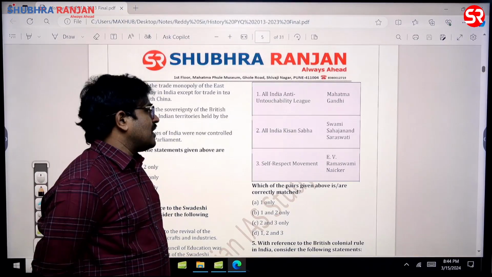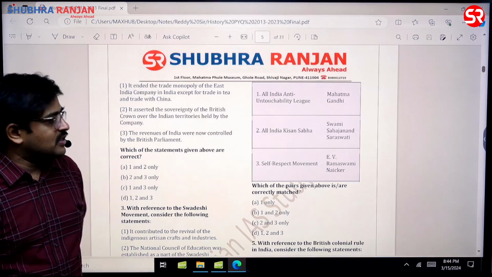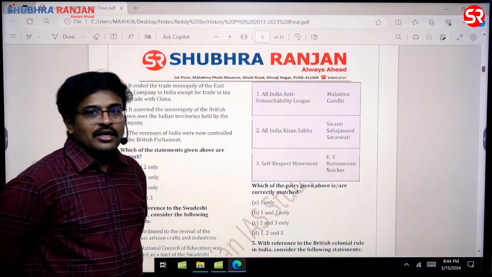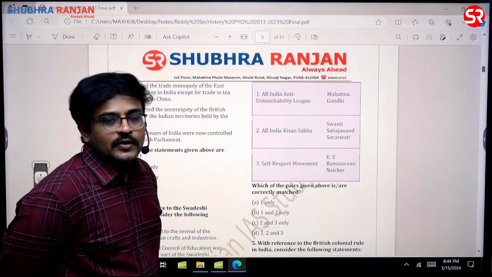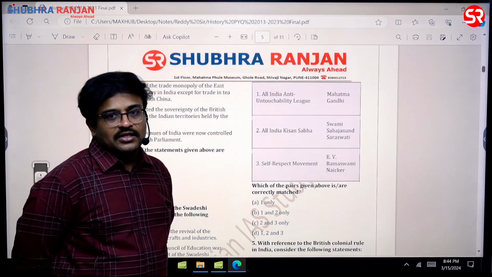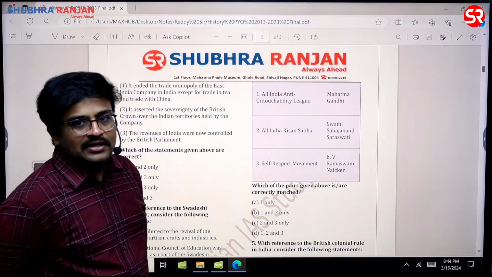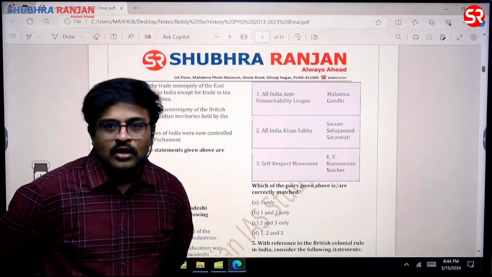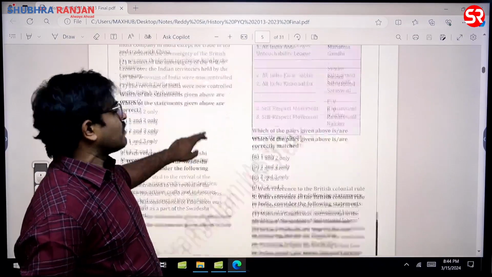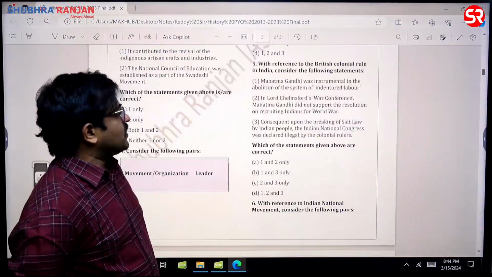Then the next one is the All India Kisan Sabha. It is Swami Sahajanand Saraswati. Then the Self-Respect Movement is E.V. Ramaswamy Naicker. In fact, all three pairs are given correctly, sir. You can answer this just by looking at the last section of Spectrum, where the box matters are given. All the organizations and their founders are mentioned. 1, 2 and 3 is the answer for this question, sir.